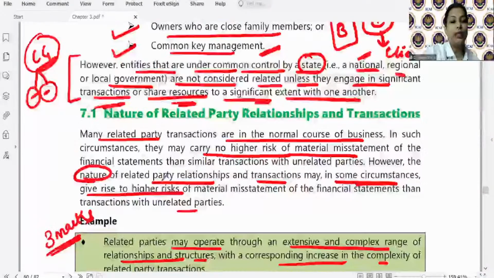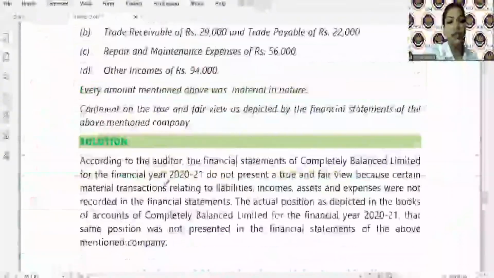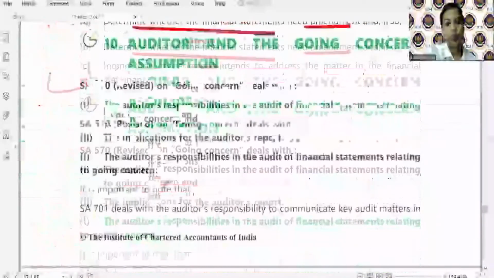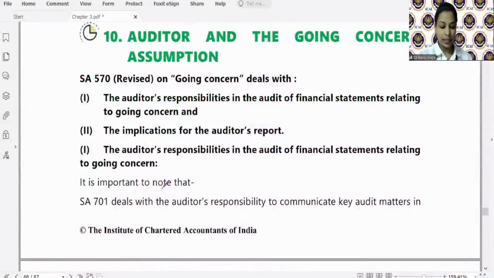Okay. Now let us start with SA 570, which is going concern. Tell me what is going concern? Quickly, I need answers. So this SA is also very, very logical. Management has some responsibilities. Whether management has done that or not, the auditor needs to perform audit procedures. And here, as I've told you, we'll be considering what implication there is on the auditor's report also. Send in your replies. What is going concern?